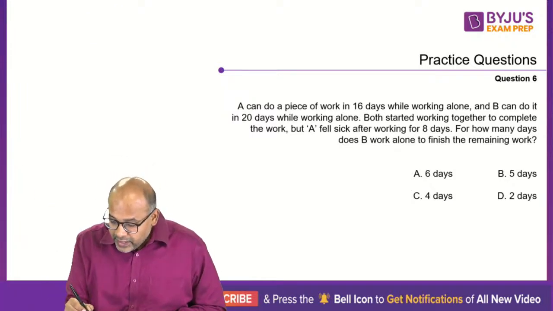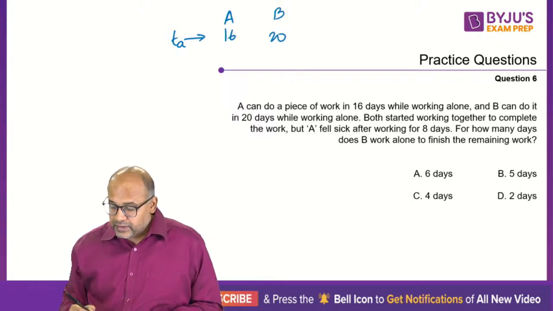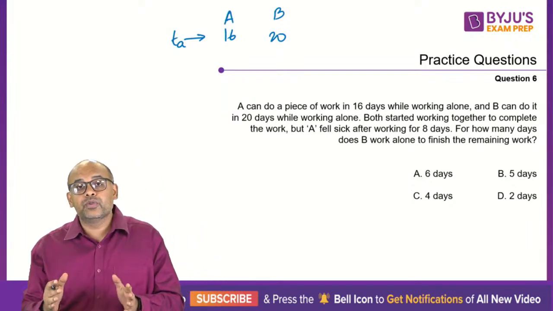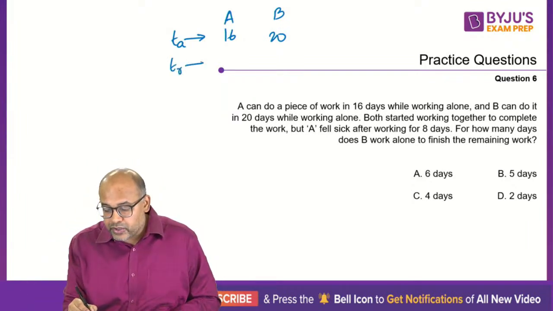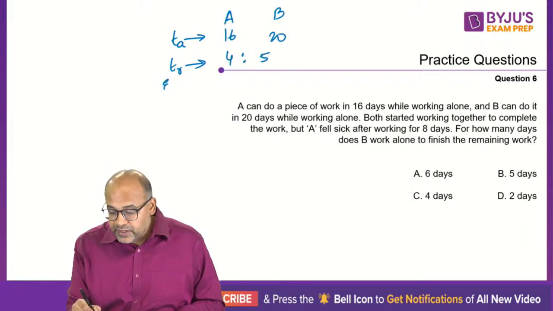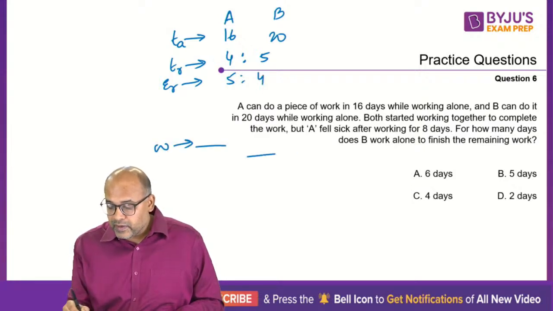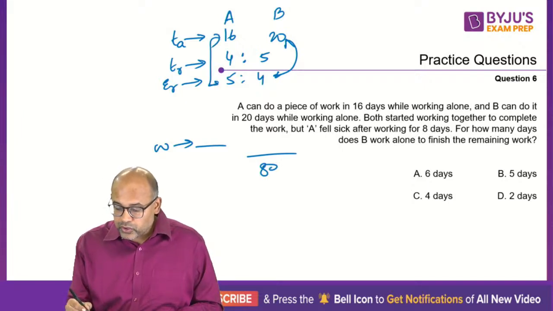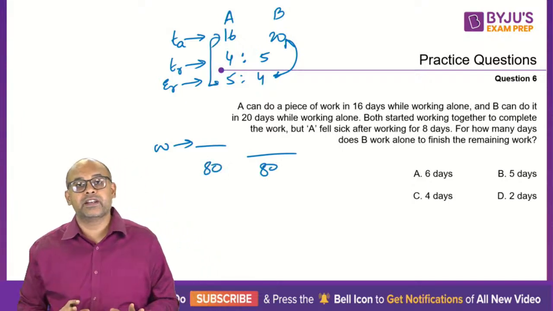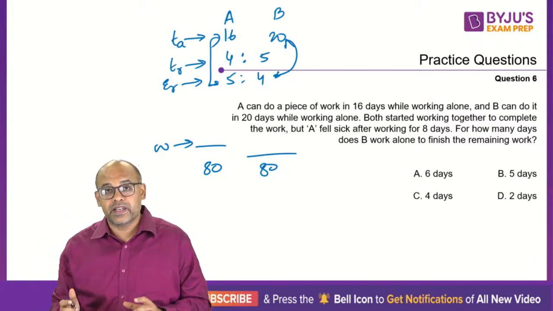So we have A alone, time actual is 16 for A and B it is 20. Okay, so the moment I get these two, first thing I'll do is I'll take the time ratios. Time ratios is 4 4s are 16, 4 5s are 20. Which means efficiency ratio will be 5:4. So therefore the work quantity will be 20 into 4, which is 80. 16 into 5 should also be 80, which means I have done my calculation correct till now. So the quantity of work is 80 units. We use the word units, 80 units.